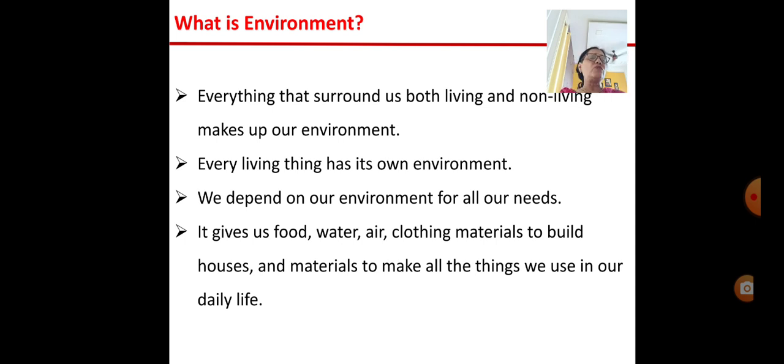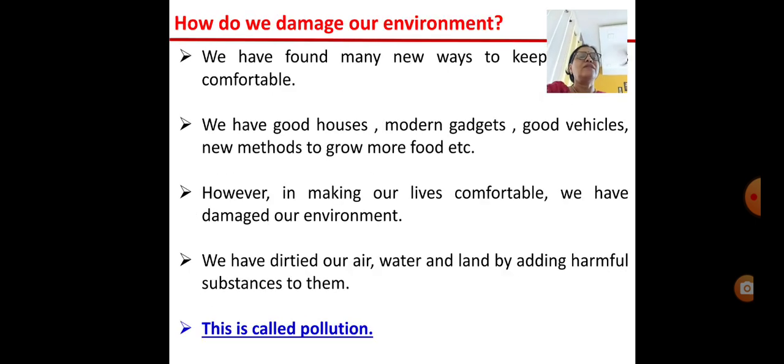Similarly, we also have our own environment, and we also depend on our environment for all our needs, right? Our environment gives us food, water, air, all the basic needs of life, of our survival, we get from our environment. And also the materials which we use in our daily life we get from the environment.